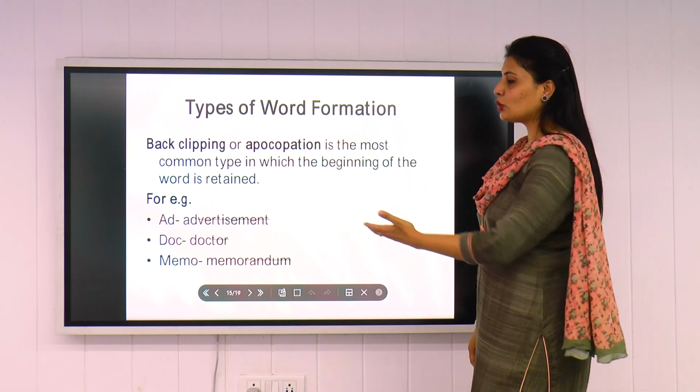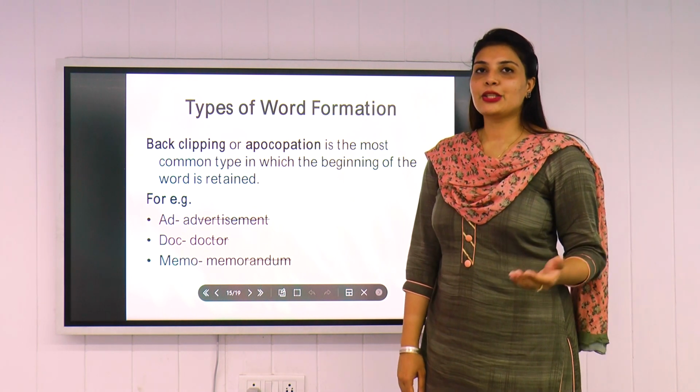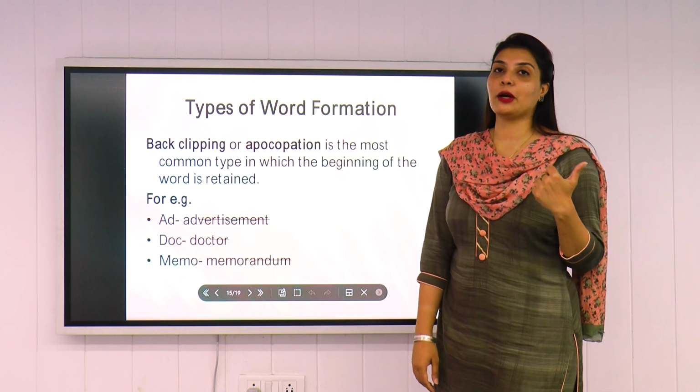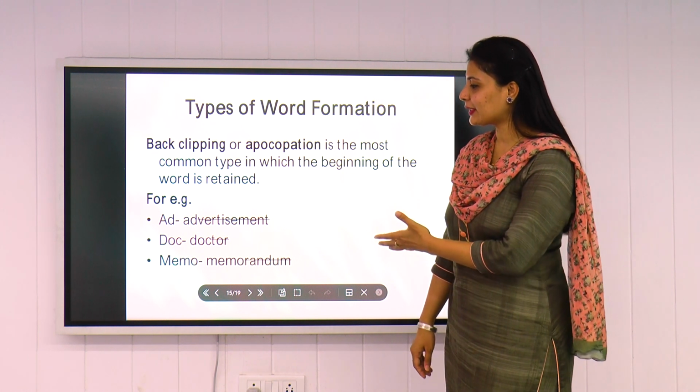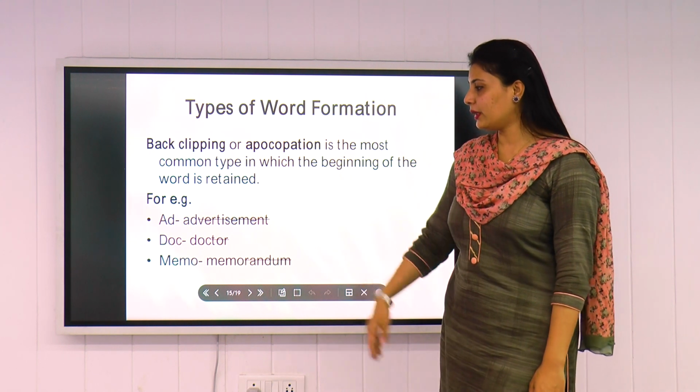So if you can see, doc. Nowadays, we all use short forms for everything. So we use doc. Going to a doc, right? So that is out of doctor. So we have clipped the back of the word, that is TOR, and we have kept the word doc.